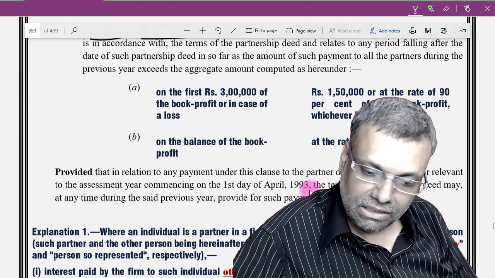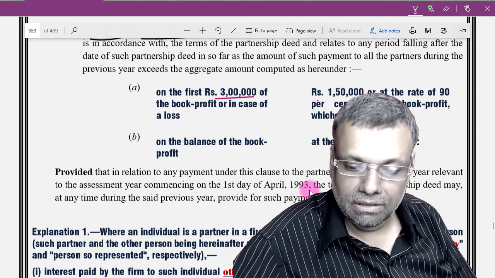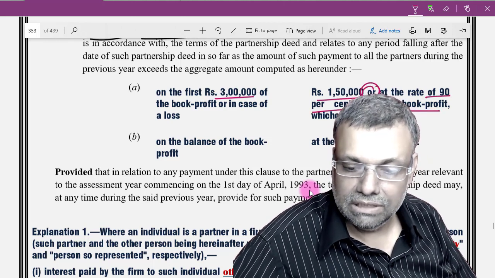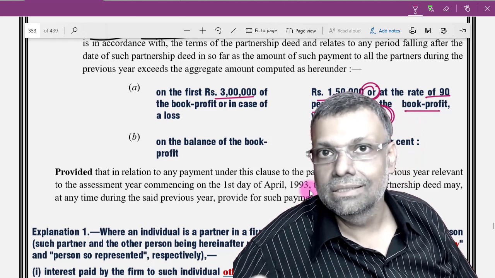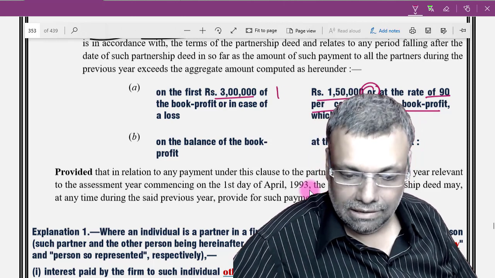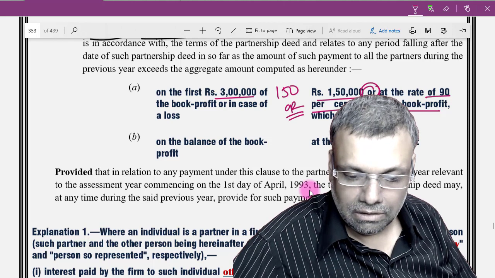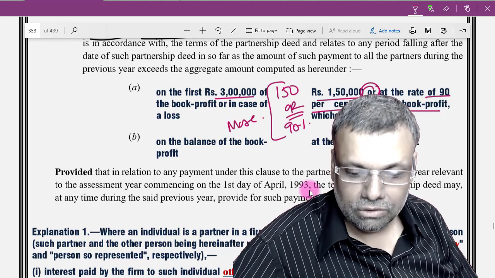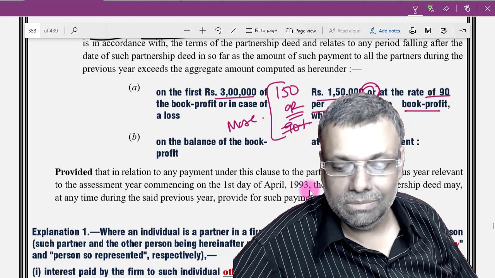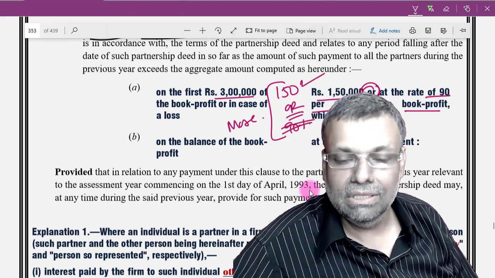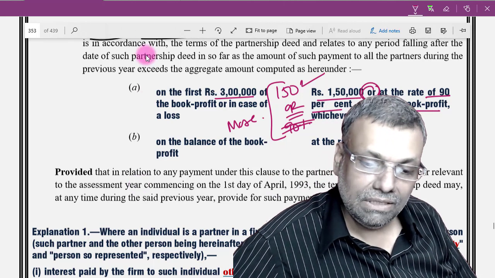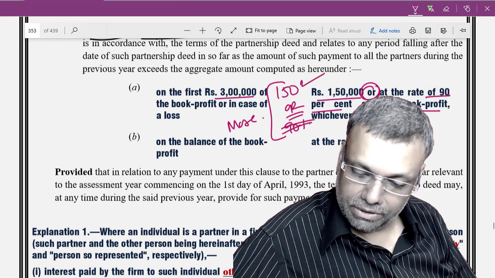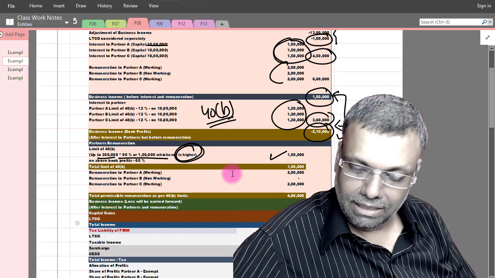Okay, see, on the first 3 lakhs of the book profit, 1,50,000 or 90% of the book profits, whichever is more. It is whichever is more. It is not whichever is less. So it is 1,50,000 or 90%, whichever is more. So if supposing my book profit is a loss, that means 90% will be a loss. So 1,50,000 will be more, no? So 1,50,000 I will be eligible for the purpose of this particular adjustment.